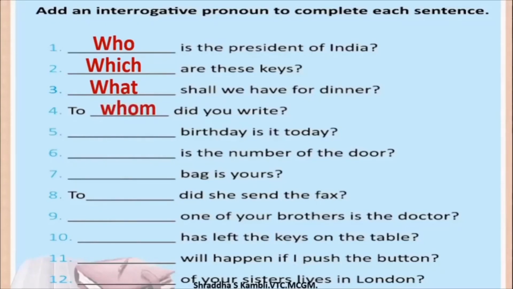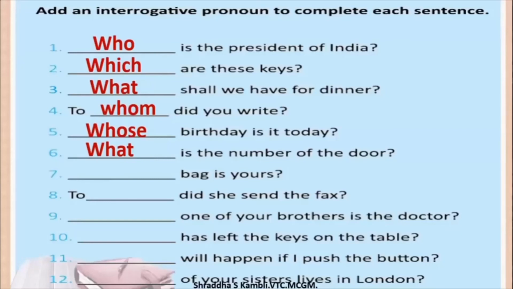Dash birthday is it today? Whose birthday is it today? Dash is the number of the door. What is the number of the door? Okay, and the answer will always be a noun. So when you say who is the President of India, you will get a name there. Which are these keys? Again, you will get a name there. Okay, so these are interrogative pronouns. The remaining 6 is for you to do.